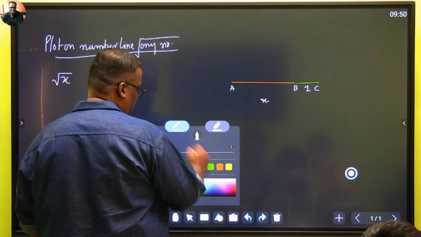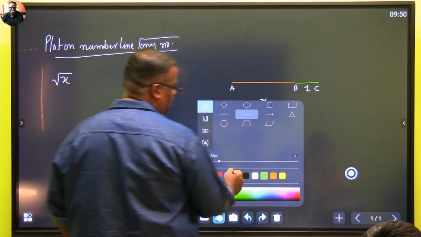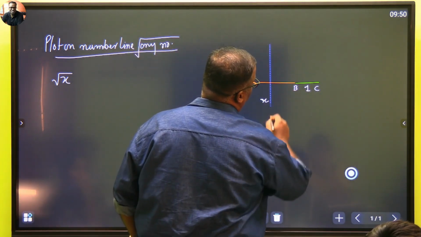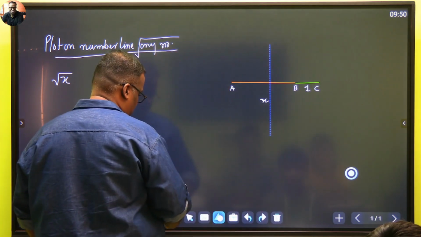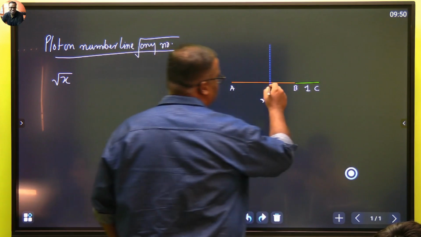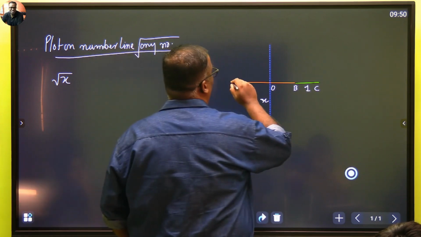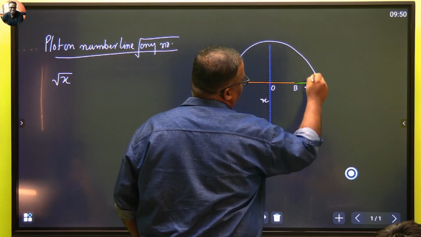So let's say my bisector is somewhere here. This is my bisector. You bisect this line, and once you have bisected it, you get your center of the circle, O. Now with radius OA, draw the semicircle. ऐसा आपका semicircle आ गया.